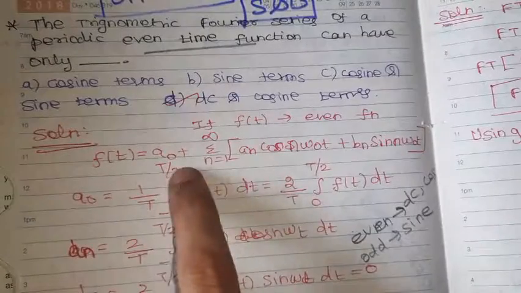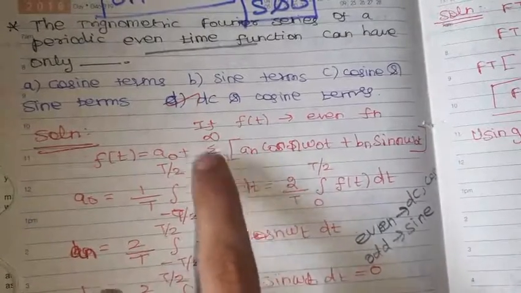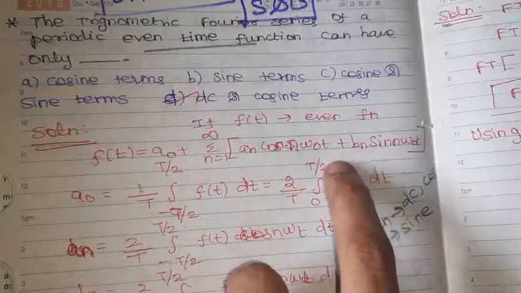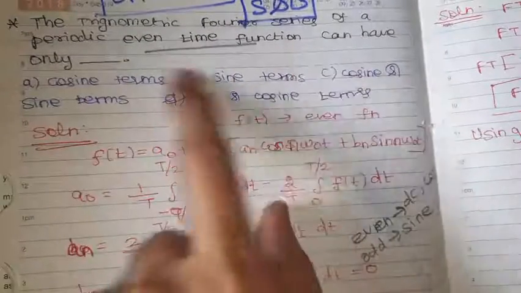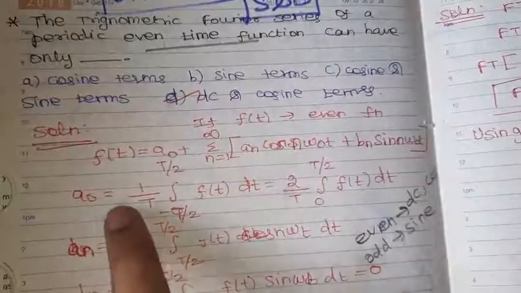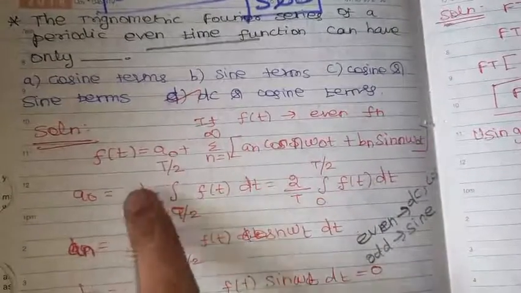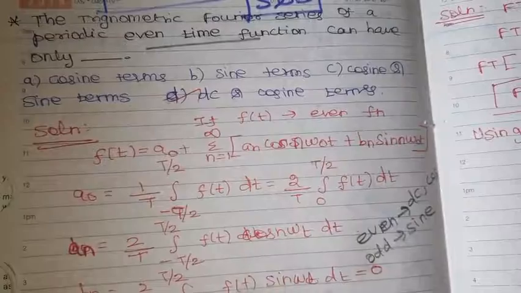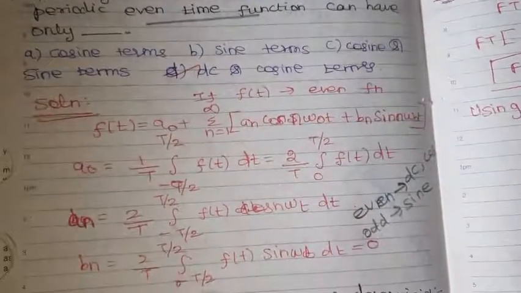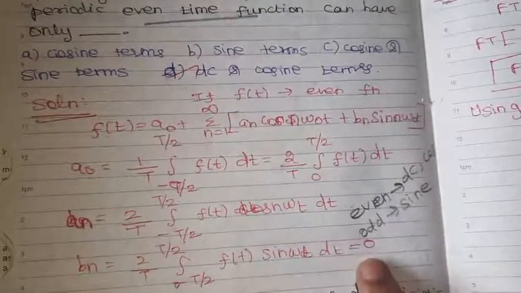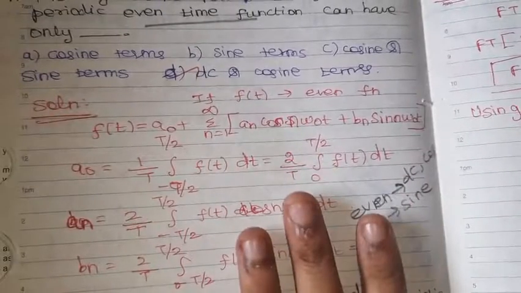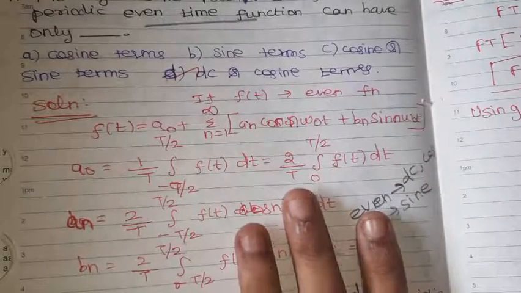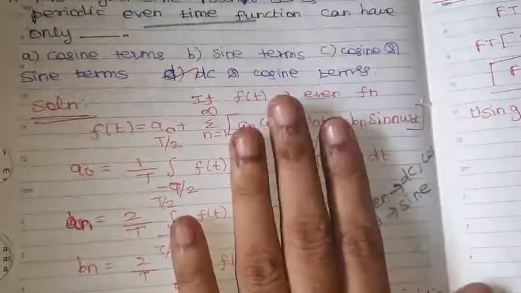So, f of t equal to a naught plus summation n equal to 1 to infinity a n cos n omega naught t plus b n sin n omega naught t. What is given? f of t is an even time function. An even time function has a naught and a n alone, whereas b n is related to the sine term. The sine term will be 0 for an even function. So, we get values for DC and cosine terms only. So, option D, DC and cosine terms, is the right option.